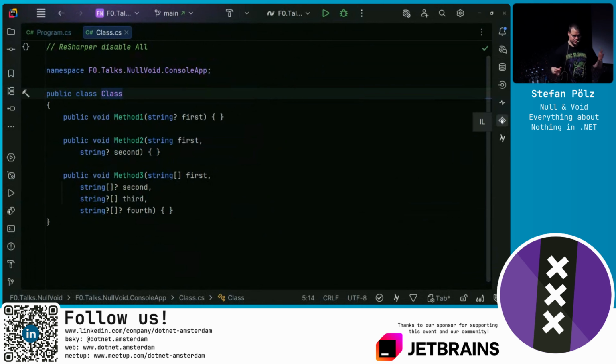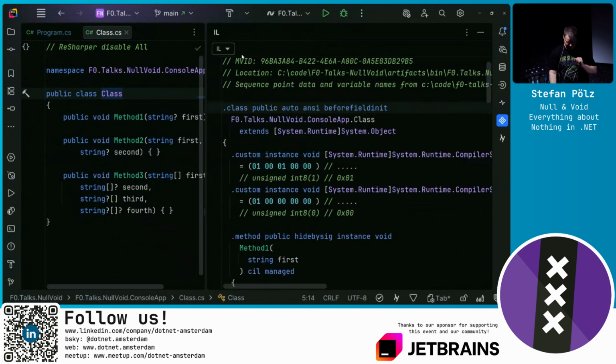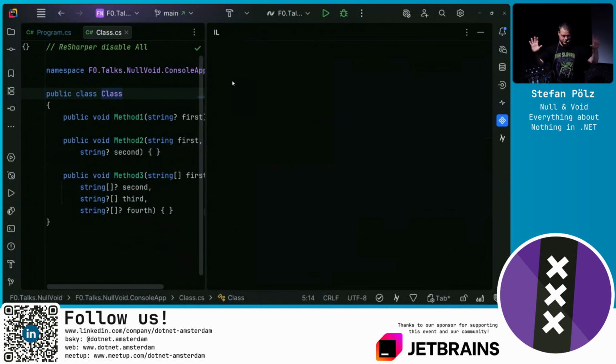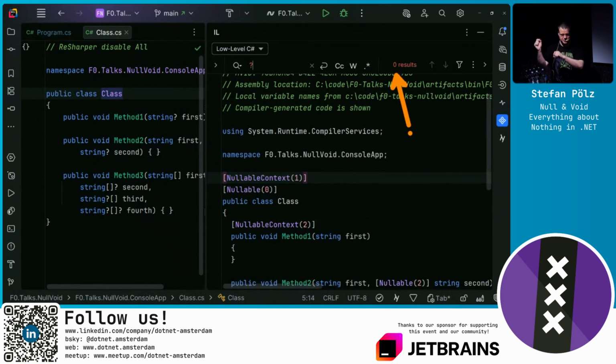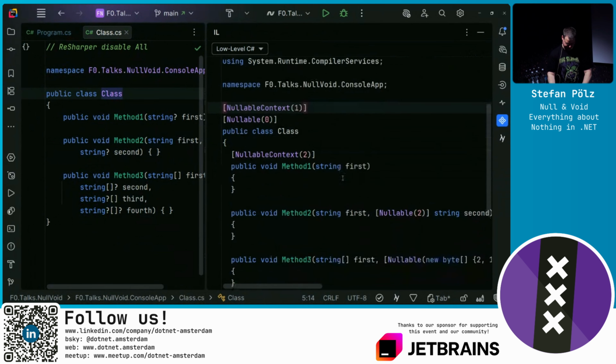The compiler usually annotates members with attributes. So if we take a look at the lowered C# code to get rid of the syntactic sugar, I will now search for question mark in here. There are no question marks, because when we have the nullable annotations enabled, these question marks get converted to attributes. And we see two: the nullable context attribute and the nullable attribute.